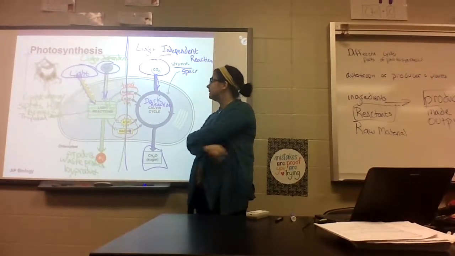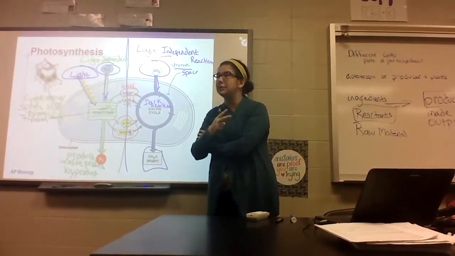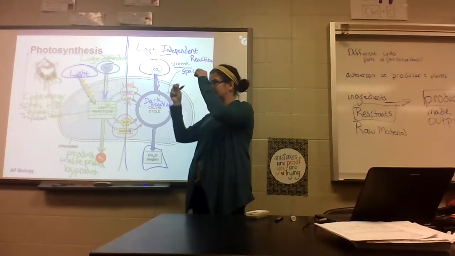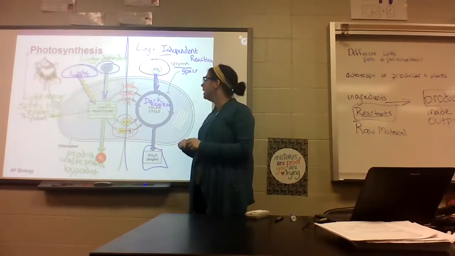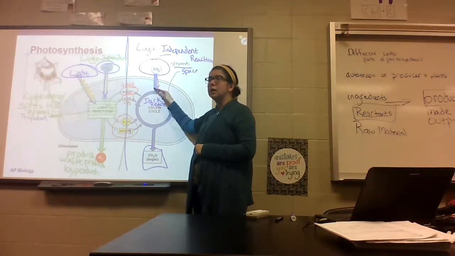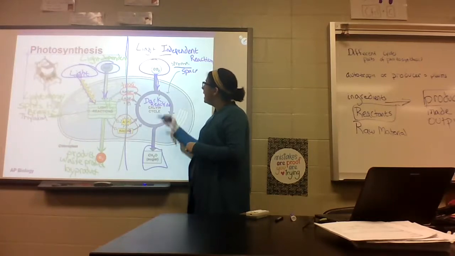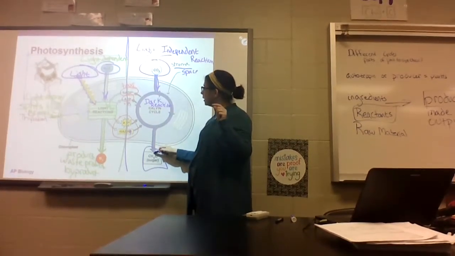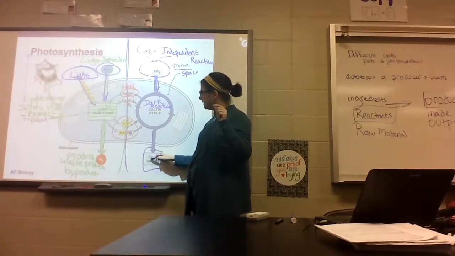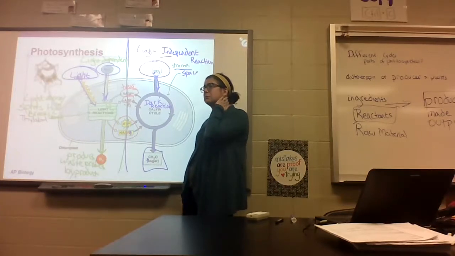But it's going to need to be powered in order for those bonds to break and rearrange. If you ever take higher level classes, you'll learn there are little intermediate molecules, but you don't need to know that. All you need to know is this energy and this hydrogen helps CO2 to rearrange itself to produce sugar. And you can remember that CO2 is part of the dark reaction or the Calvin cycle because look at the carbons. The carbons are just in a different form.